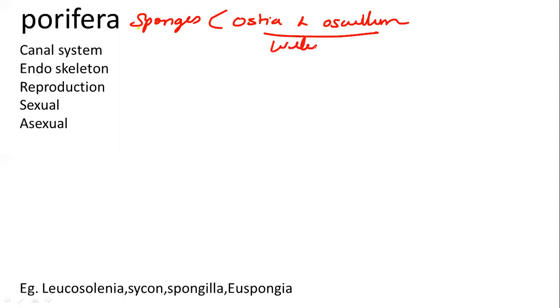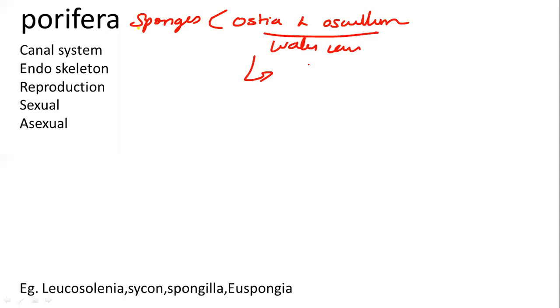Okay, poriferans. The common name of poriferans is sponges. Sponges usually have two kinds of pores: one is ostia and the other is osculum. These ostia and osculum help in the water canal system.